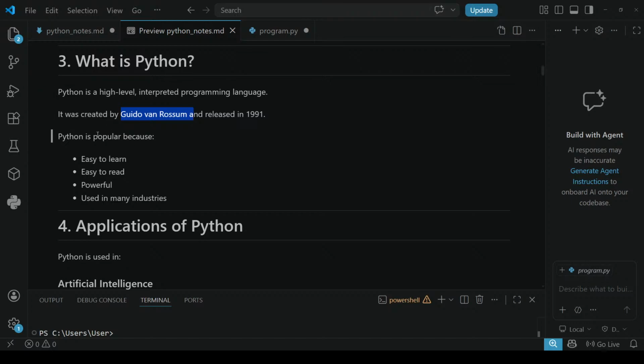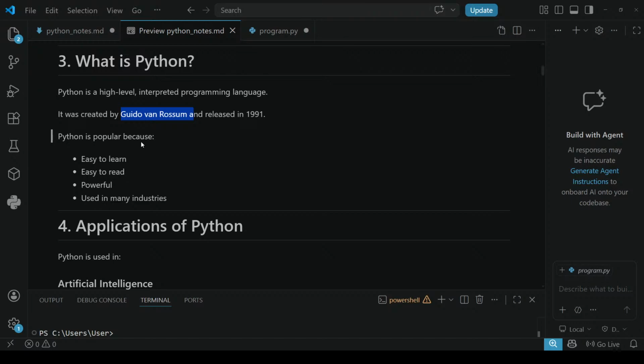Next, why is Python popular? Python is widely used all over the world. Why? Because it is easy to learn. See, just now we studied one statement that is like English. How easily we speak Kannada, Hindi, English, and other regional languages with others. Like that, Python is also easy to learn and easy to read, same as English. If you know English, you can learn Python. It is easy, so Python is popular.